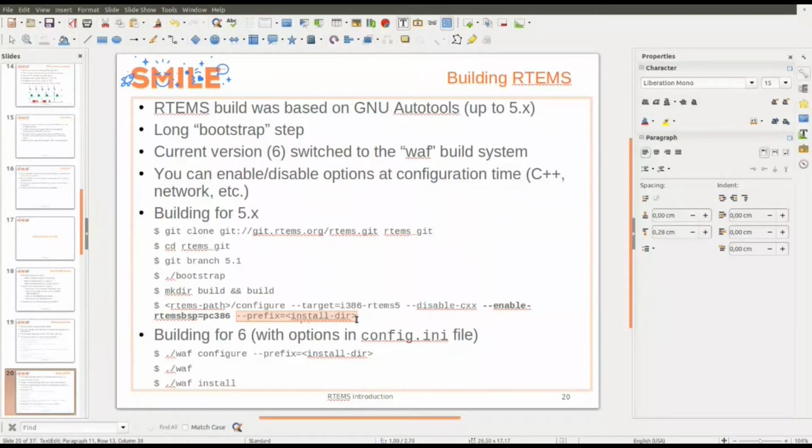With the 6th version, you have to define options in the config.ini file, and you use Waf, which is provided in the sources. So you just type waf configure, waf to build the source, and waf install to install. You don't need any options on the command line. You put them in the config file. So you can keep the config file for various architectures, and it's quite fine to use.